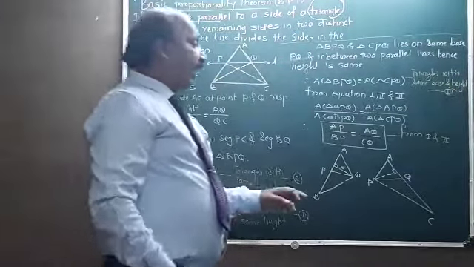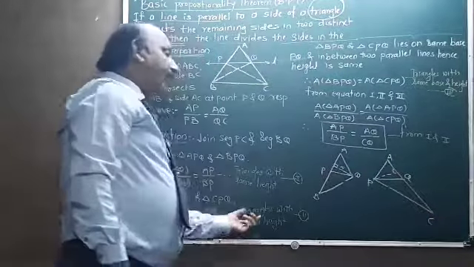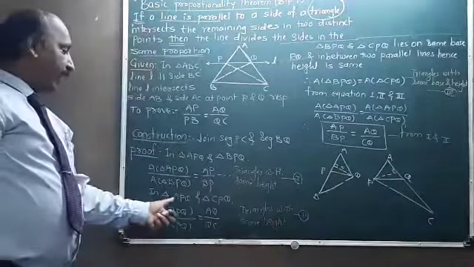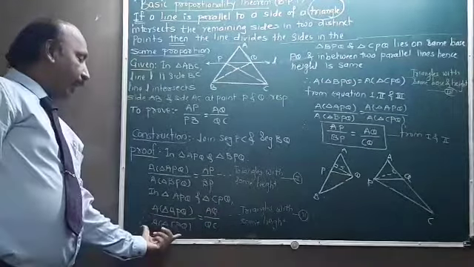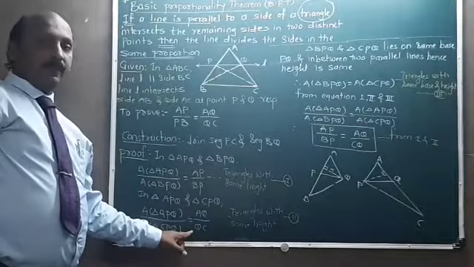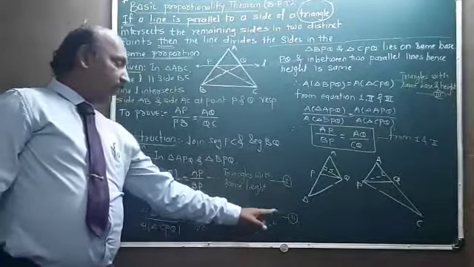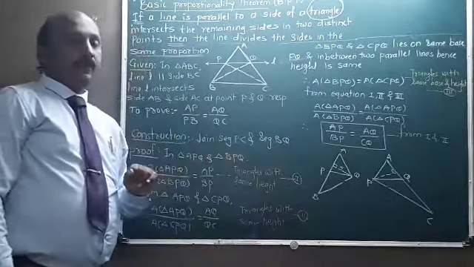So in these two triangles APQ and CPQ, the height is the same. Therefore in triangles APQ and CPQ, area of triangle APQ upon area of triangle CPQ is equal to AQ upon QC. Why? Because triangles with the same height. That's equation number 2.